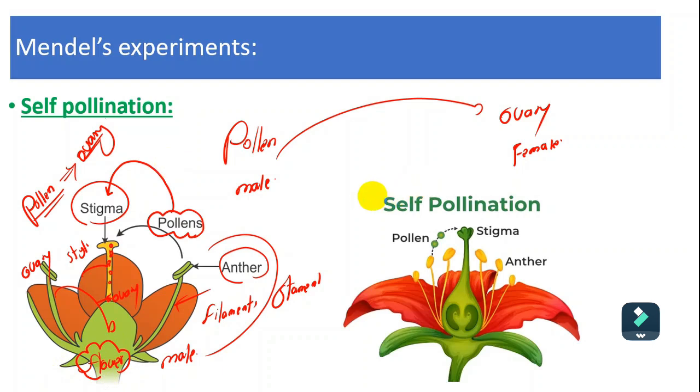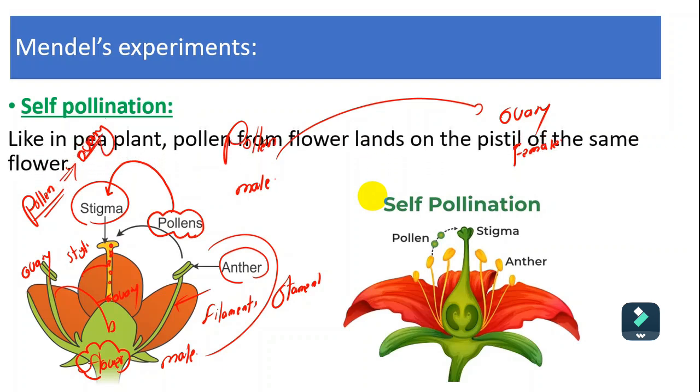Self-pollination is the process in which the pollen grain is transferred from the anther of the flower to the stigma of the same flower on the same plant. So this one is called self-pollination, transferring pollen from the stamen to the pistil in the same flower to make pollination.